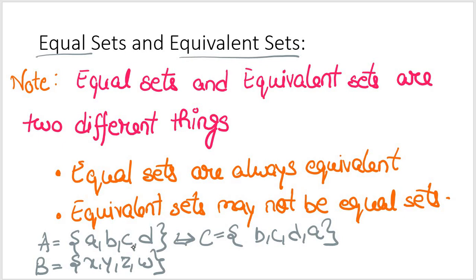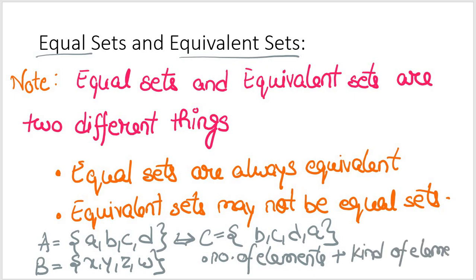See, on one side I am dealing with the number of elements only, which is in context with your equivalent sets. In case of equal sets, I am dealing with not only the number of elements, I am also looking at the kind of elements or the value of those elements.